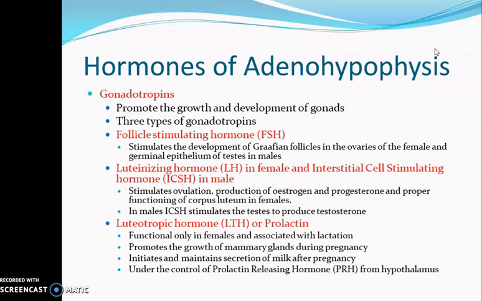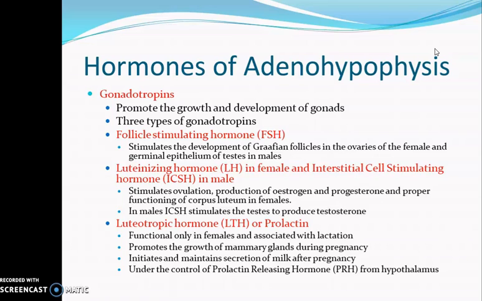So in females, the function of luteinizing hormone is to stimulate the release of ovum from the ovary, which is called ovulation, then to stimulate the production of the female sex hormones estrogen and progesterone. This progesterone is produced by the endocrine gland called the corpus luteum present in the ovary of the females, and the functioning of the corpus luteum is controlled by luteinizing hormone. In males, the hormone is called ICSH, or the interstitial cell stimulating hormone, and it stimulates the secretion of the male sex hormone, which is called testosterone.